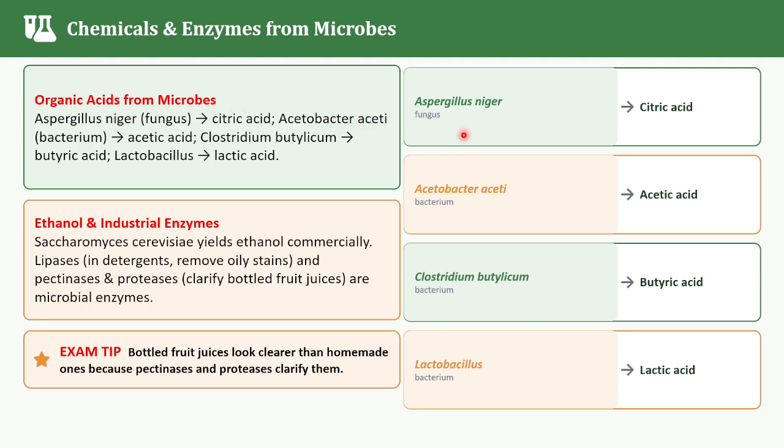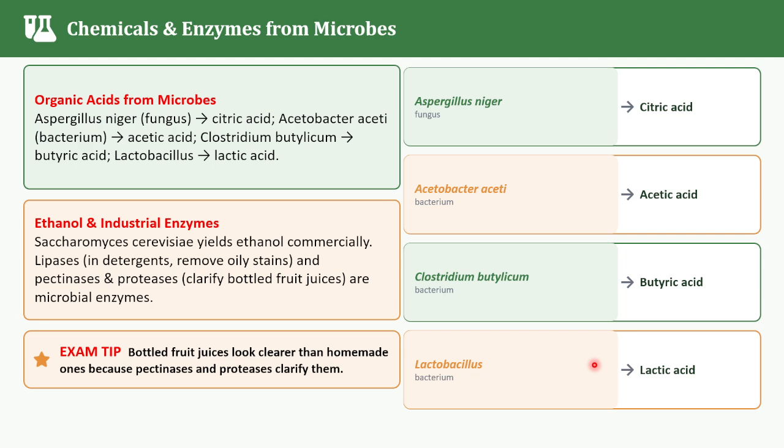Okay, let's see this one. Aspergillus niger gives citric acid. Acetobacter aceti gives acetic acid. Clostridium butylicum gives butyric acid, and Lactobacillus gives lactic acid. Now I'm going to give you the product, and you tell me the microbe.